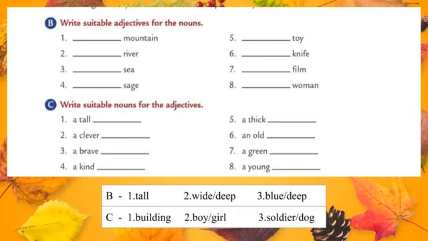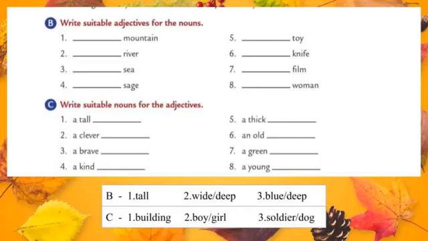What are the words we should write for the mountain? How can we describe it? Yes, we can say tall mountain. Okay, so here tall is the adjective. We are describing the mountain as tall. So the answer for the first one is tall. You should write your own answers also. I am just saying an example, okay? Tall mountain. Let's move to the second one.